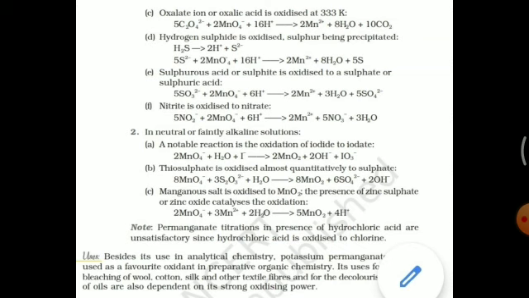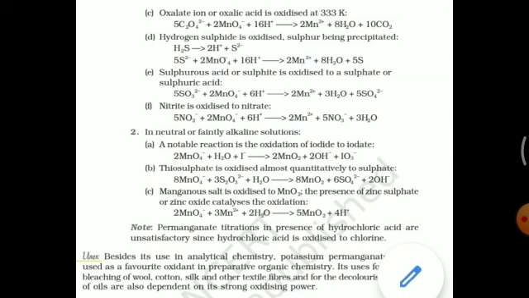If we use hydrochloric acid for the titration, it is oxidized to chlorine. So these are the oxidation reactions of potassium permanganate.